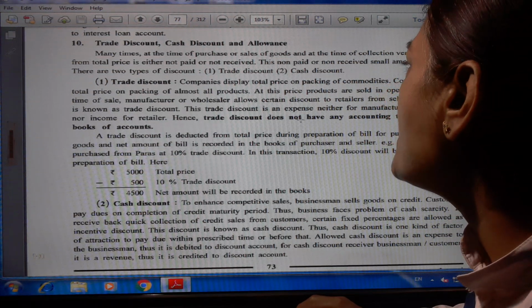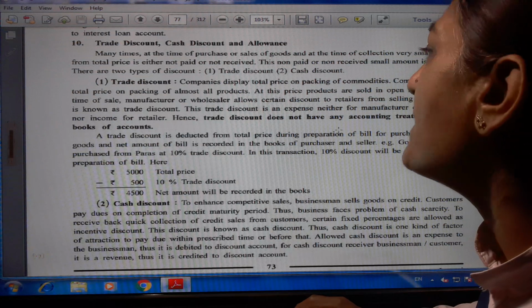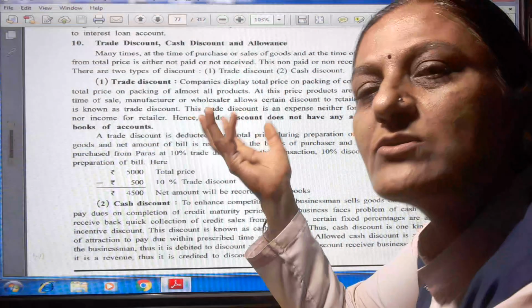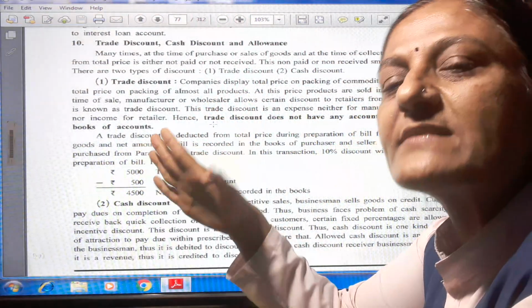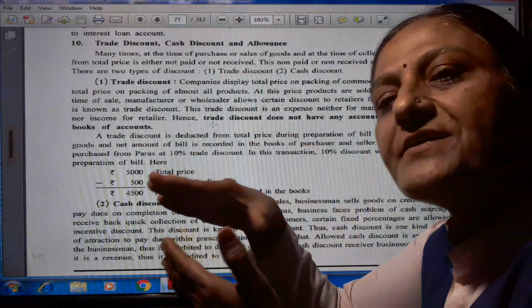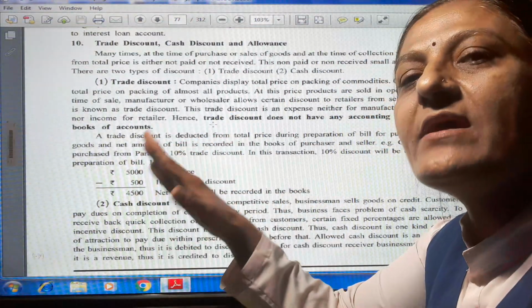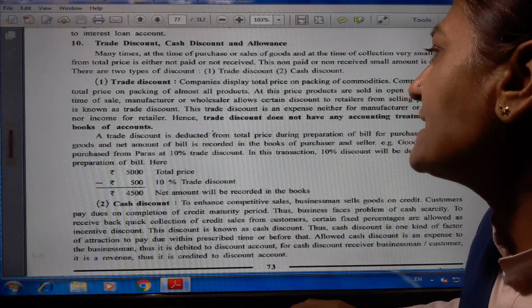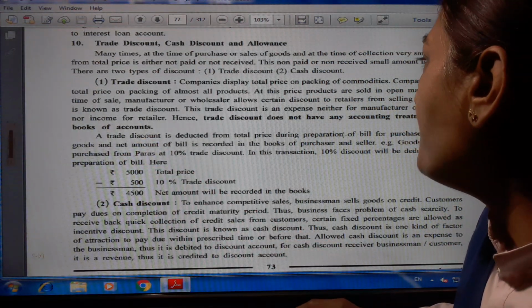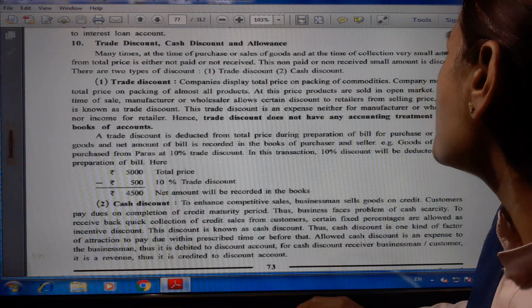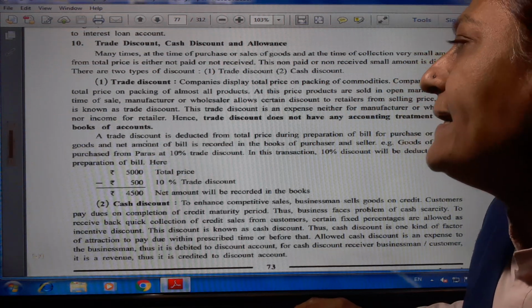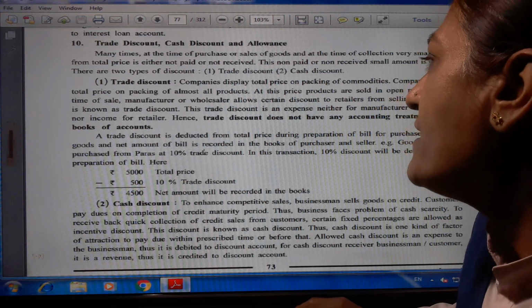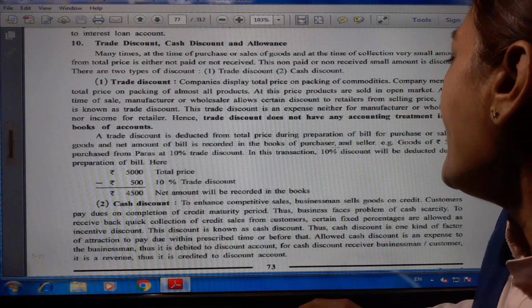Hence, trade discount does not have any accounting treatment in the books of account because it is neither an income nor an expense, and so this trade discount is not written anywhere in the books of account. A trade discount is deducted from the total price during preparation of a bill for purchase or sale of goods, and the net amount of the bill is recorded in the books of the purchaser and seller.